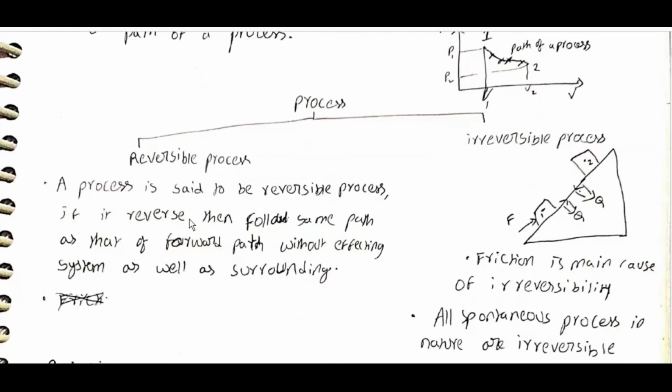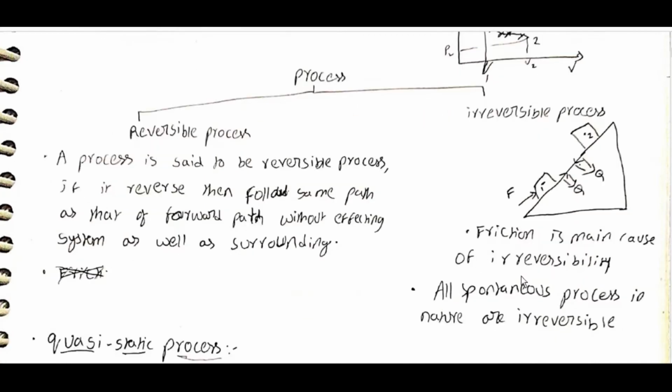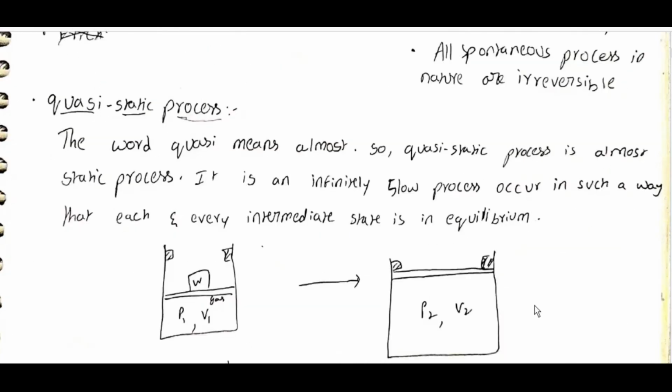Reversible process. A process is said to be reversible if, when it is reversed, it follows the same path as the forward path without affecting the system as well as the surroundings. Friction is the main cause of irreversibility. All spontaneous processes in nature are irreversible.